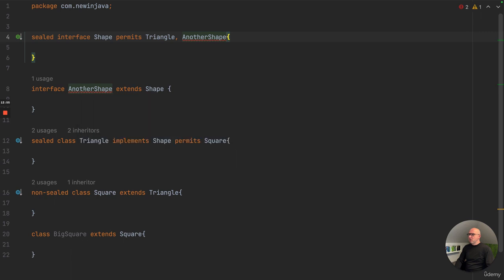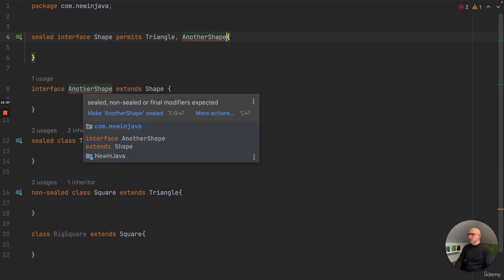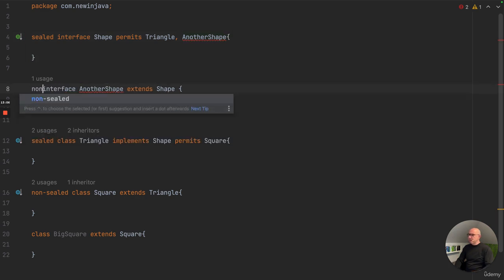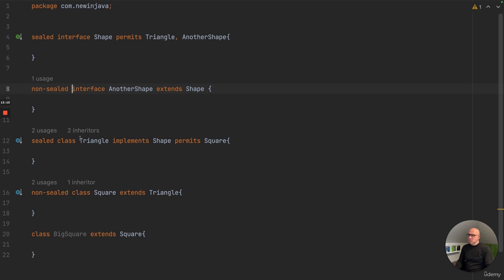And here we have to specify if it's sealed, non-sealed, or final, and we're just going to say it's non-sealed, so anybody can again extend from it. So these are essentially the same rules that apply for a sealed interface as for a sealed class, and you can pick and choose what's most beneficial for you.